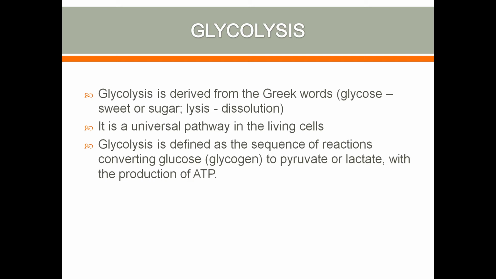Glycolysis is derived from the Greek words glucose, sweet or sugar, and lysis, dissolution. It's a universal pathway in living cells. Glycolysis is defined as a sequence of reactions converting glucose or glycogen to pyruvate or lactate with the production of ATP.